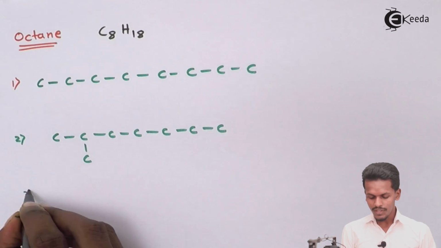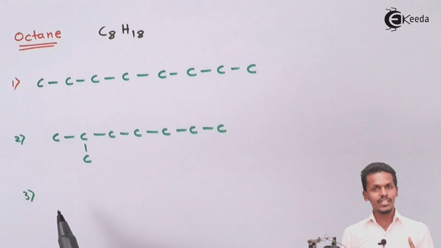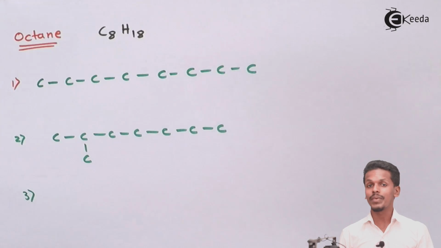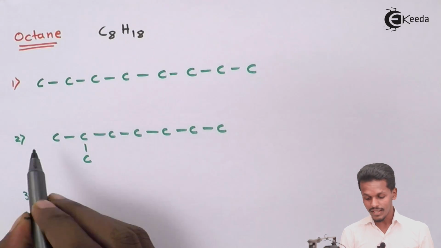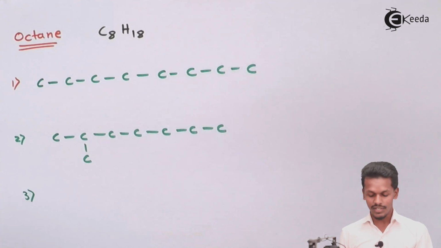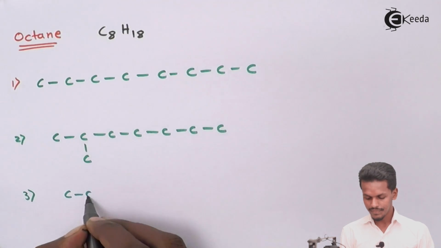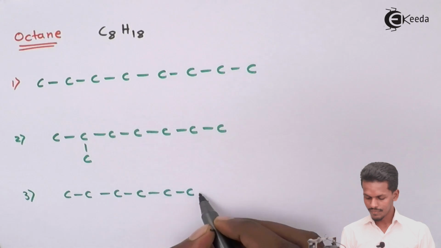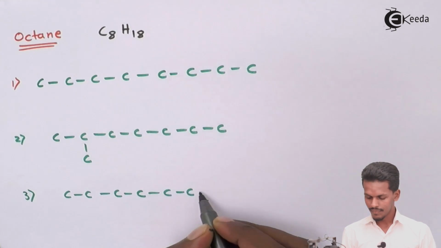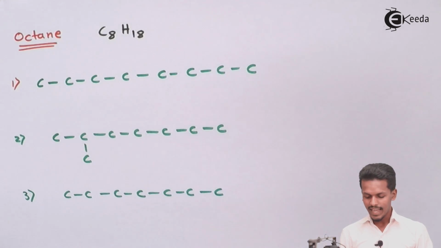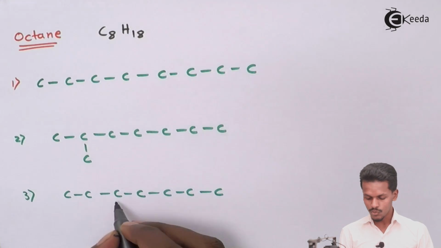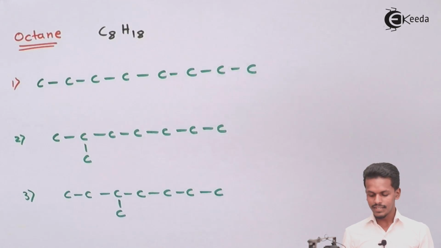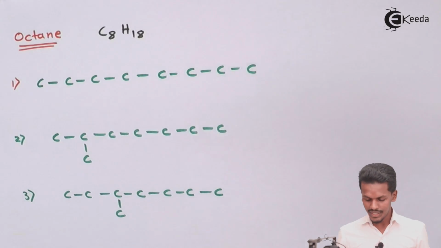Talking about the third one, suppose this group that is attached to the second carbon atom were attached to the third carbon atom, having 7 carbon atoms in a straight chain. So let us consider these are the 7 carbon atoms, and the extra carbon is attached to the third carbon of the straight chain.